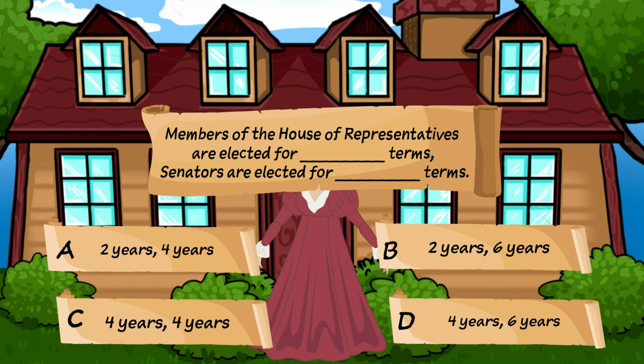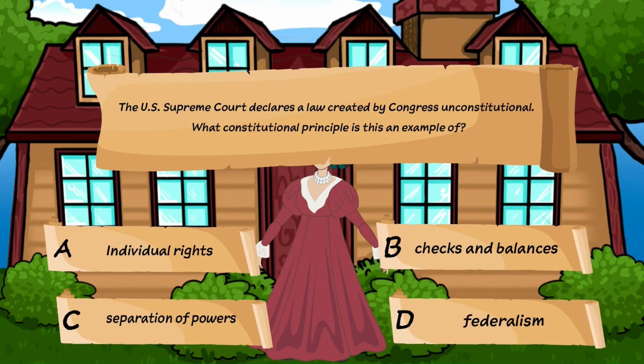Question number 1. Members of the House of Representatives are elected for blank terms. Senators are elected for blank terms. A. 2 years, 4 years. B. 2 years, 6 years. C. 4 years, 4 years. Or D. 4 years, 6 years. If you guessed B, you are correct. Good job.